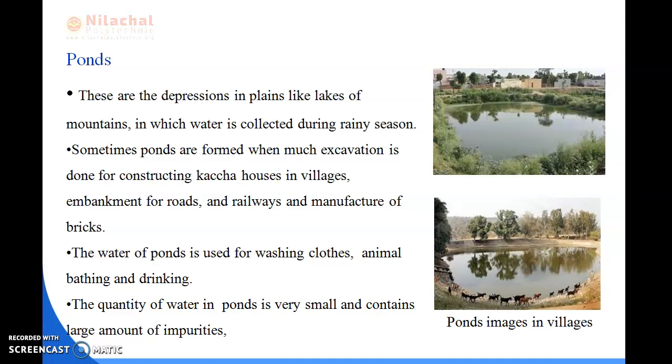The water of the ponds is used for washing clothes, animal bathing, people also bathe there, and we also use that water for drinking purposes. The quantity of water in ponds is very small and it contains a large amount of impurities. I have already discussed impurities, that is suspended, colloidal and dissolved. These kinds of impurities can be formed.